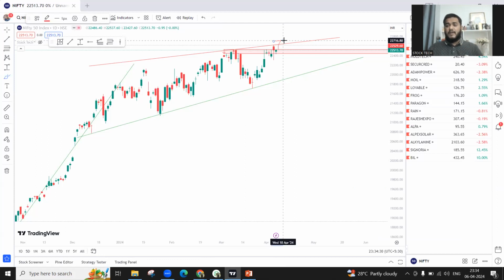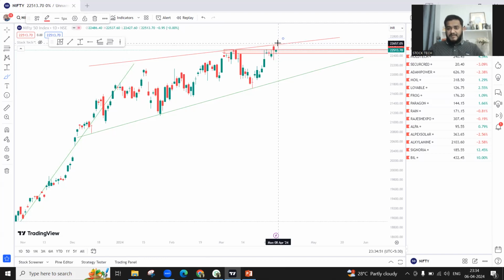Remember, closing is very important. A lot of people will get trapped again on Monday if they see a rally here. It is a pin bar formation, so pin bars can lead to rallies. But if there is a rally over here, you have to be careful that the closing should be above the red line, that is the resistance level.